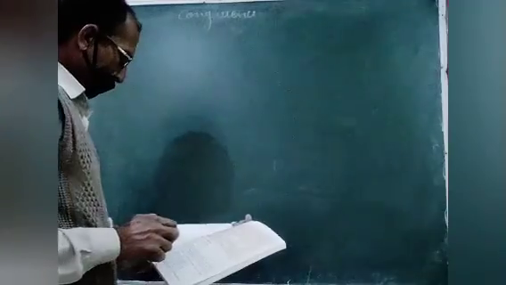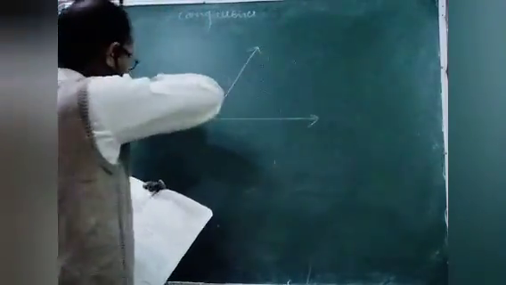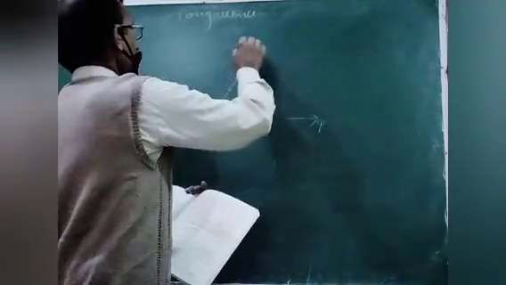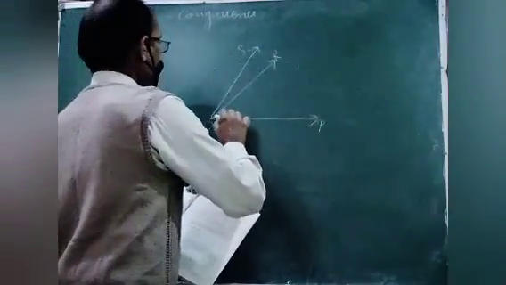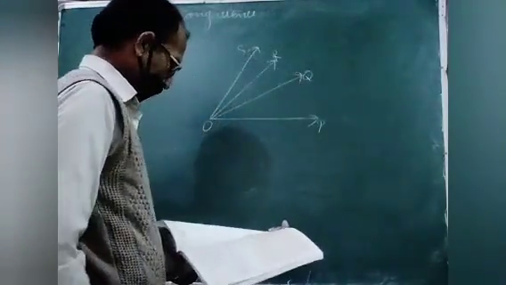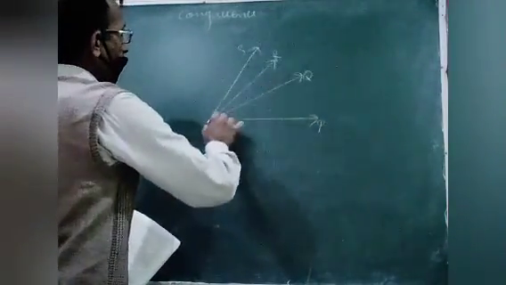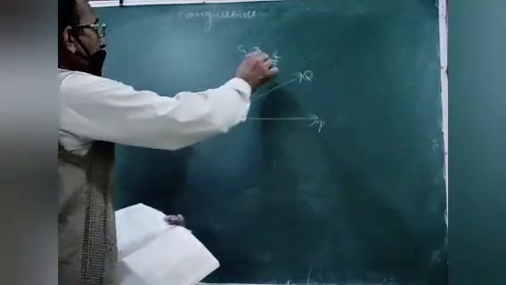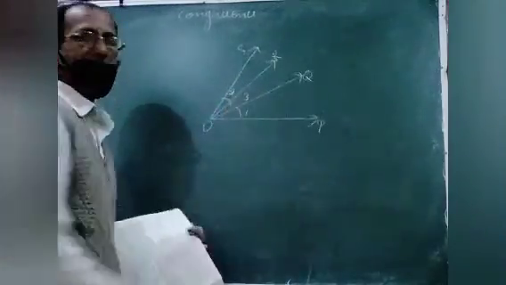Figure number 2. These are the angles: P, O, S, this is R, this is Q. What is asked in the adjoining figure: if angle POQ is equal to angle ROS, you can write angle 1, angle 2 and angle 3 for your understanding.